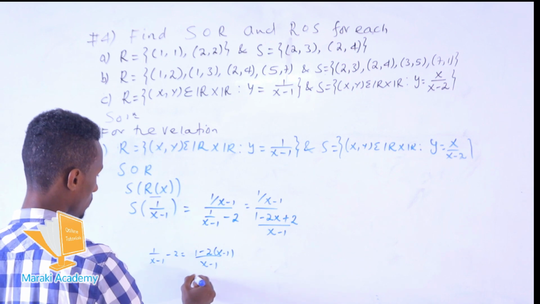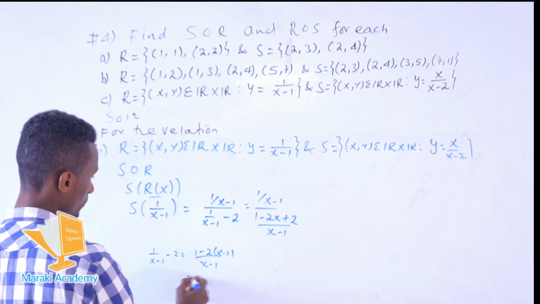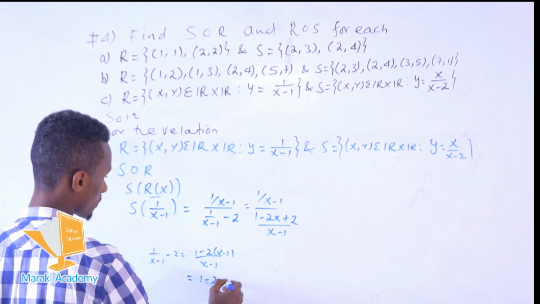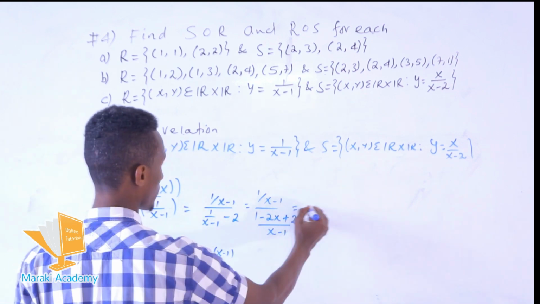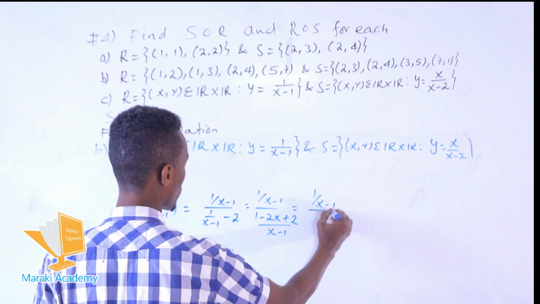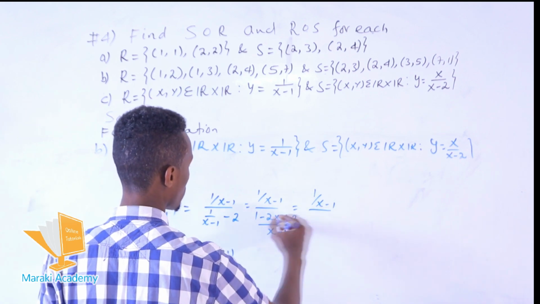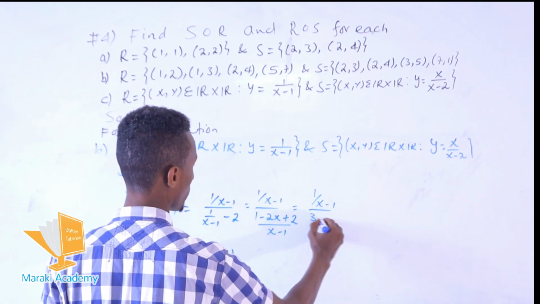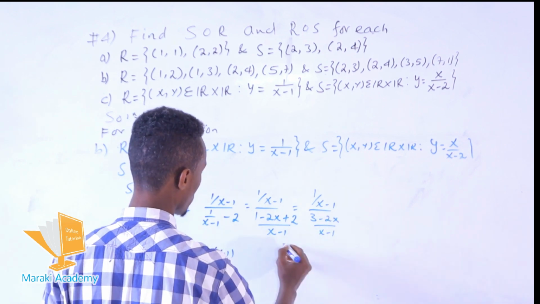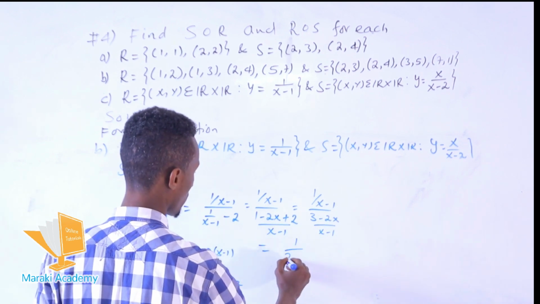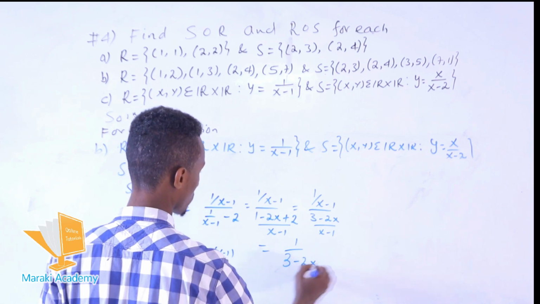This result becomes 1 minus 2 times x plus 2 over x minus 1. So this becomes 1 over x minus 1, over 3 minus 2 times x over x minus 1. So this can be cancelled out. We have 1 over 3 minus 2 times x.